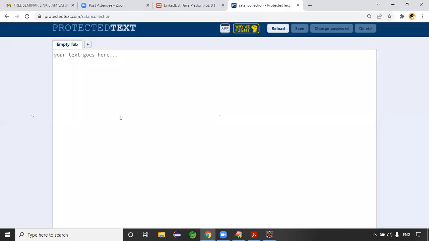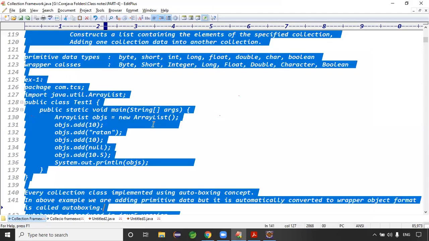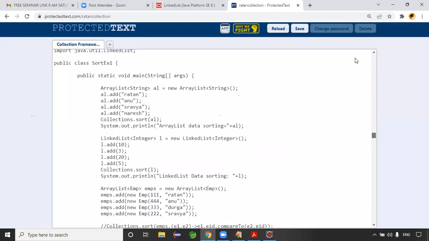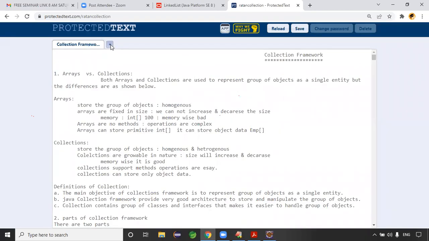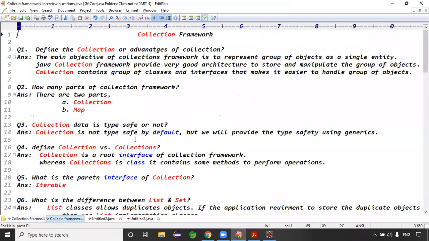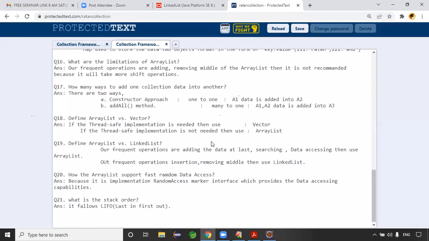As you got the name right, Ratan collection here. Guys, today's class notes, let me place the complete class notes here. This is the collection framework class notes. And the interview questions we are preparing, we are under preparation. These are the interview questions.